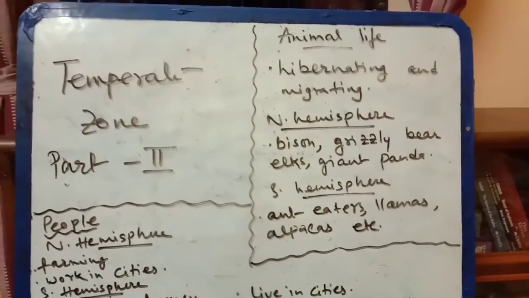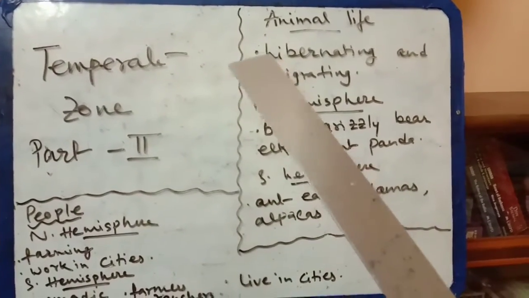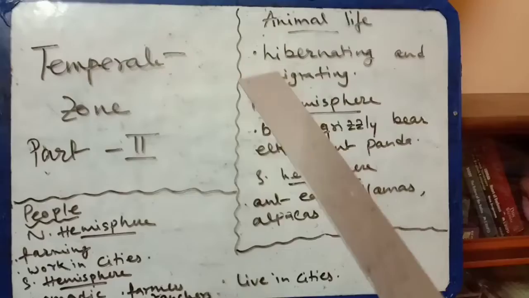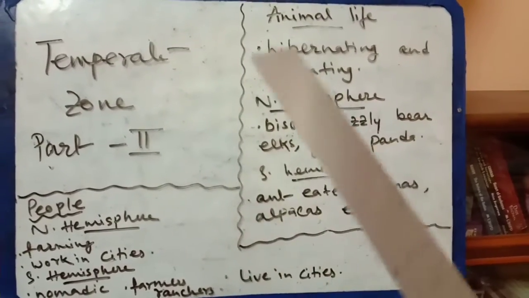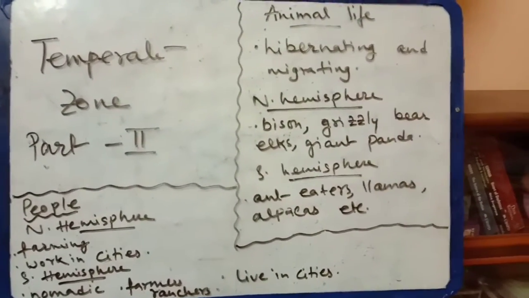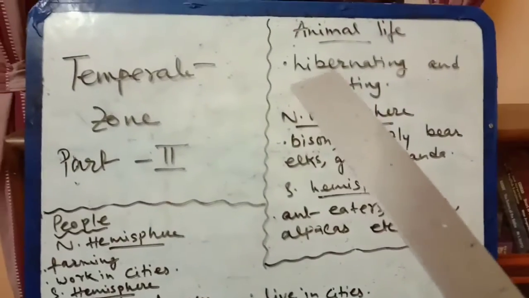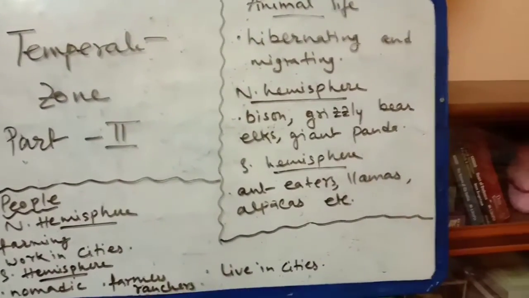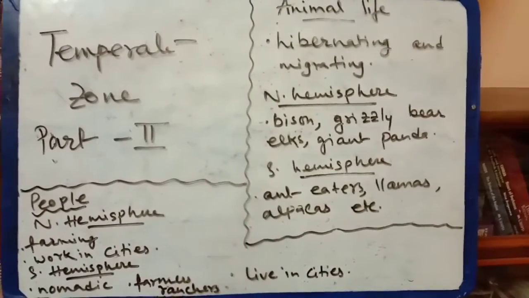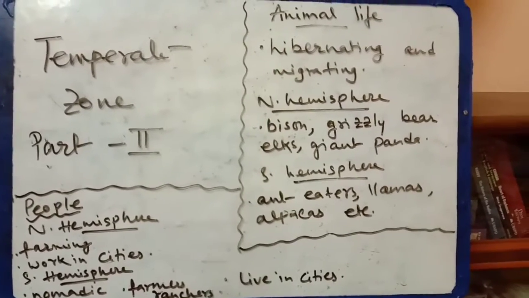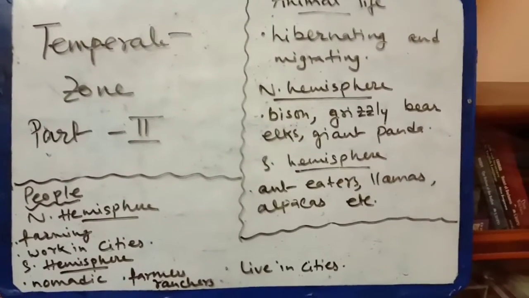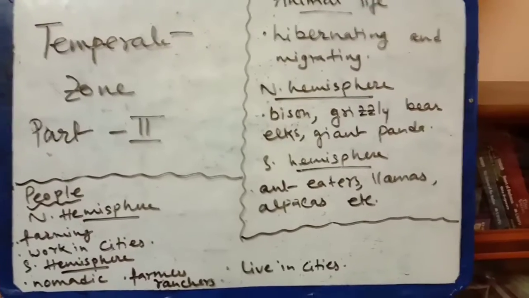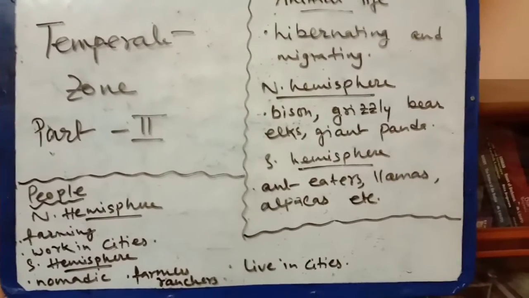Now the first one: here I have written some points for the animal life of the temperate zone. Hibernating and migrating. Generally, animals adapted to the habitat in various ways, including hibernating and migrating.